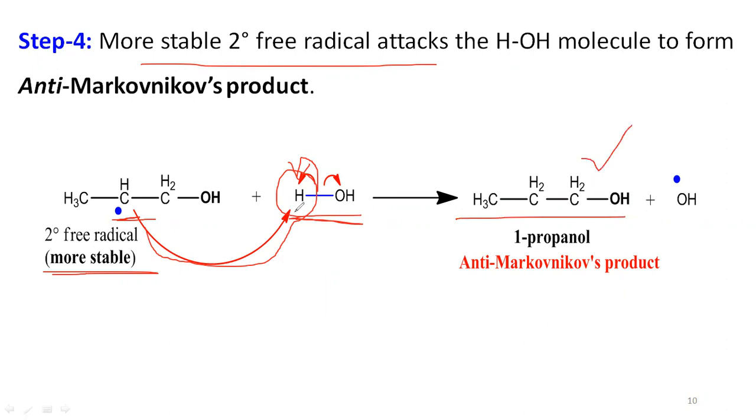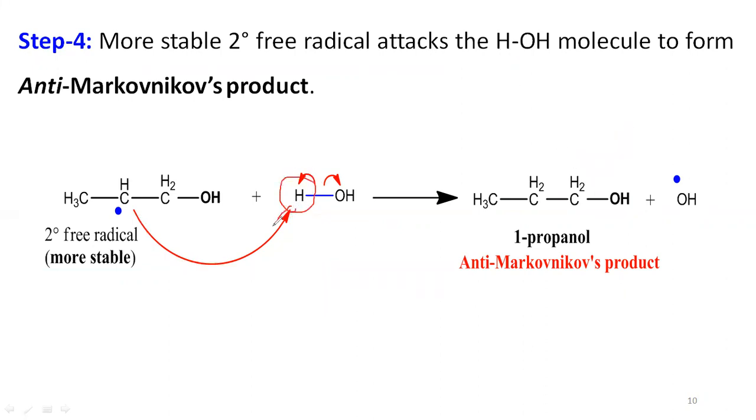So here you can see that this hydrogen with one odd electron is going to form a bond with this secondary free radical carbon, so that it takes that hydrogen and becomes CH2 like this. Then the remaining OH moiety takes the other odd electron and is removed as a hydroxy free radical. So in this case, you can see that the product is 1-propanol, the anti-Markovnikov's product.